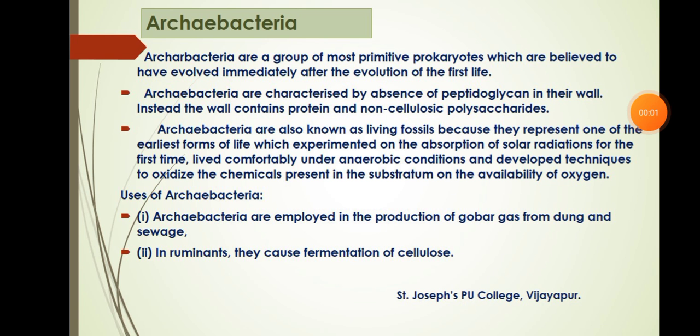Hi everyone. In this slide, you are learning about one of the important groups of monerans, that is archaebacteria. Archaebacteria are a group of most primitive prokaryotes, which are believed to have evolved immediately after the evolution of the first life. Archaebacteria are characterized by absence of peptidoglycan in their wall.